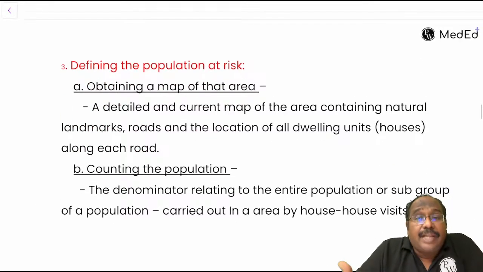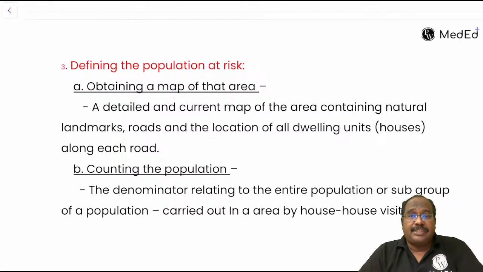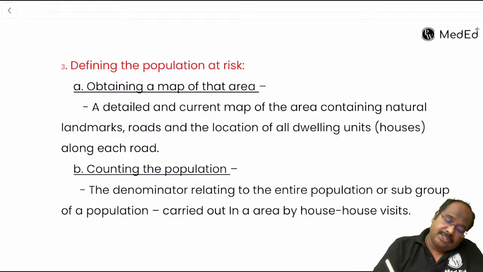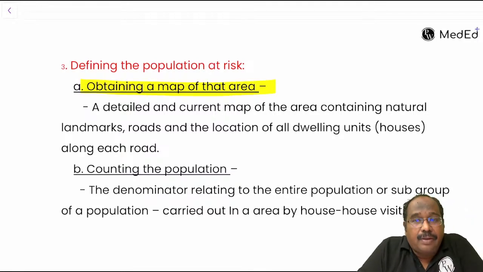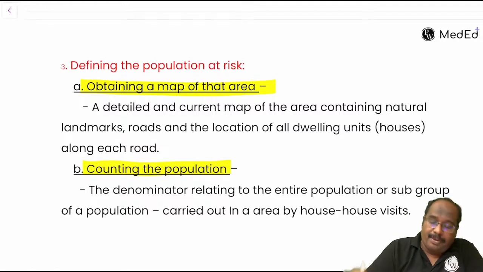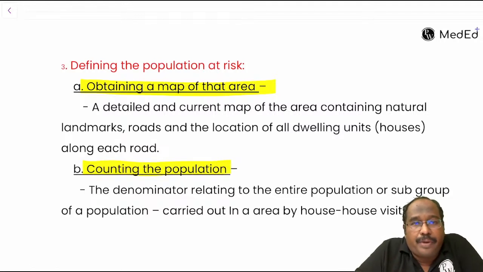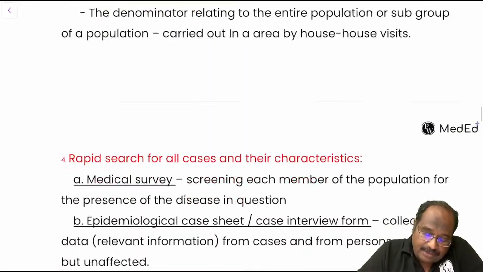Then define the population. This is the third step: defining the population at risk. So obtain the map of the area, which houses are there. Then count the population, how many people are there in the area. Suppose a village is there. Make a map of the village, then count how many people are there in that village.